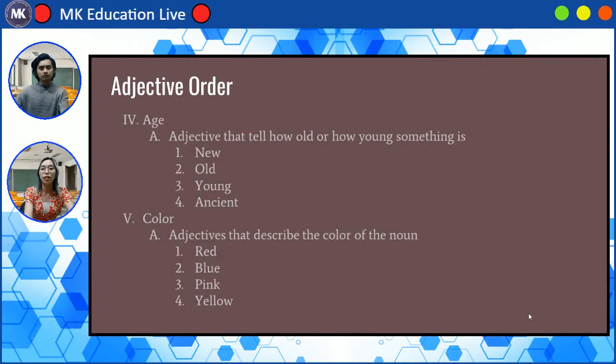Now we have the age. Okay, so it's just easy. Adjective that tells you how old or young something is. We have here new, old, young, and ancient. Okay, and also the color. It tells you the color of the subject or the noun. We have red, blue, pink, yellow, etc.